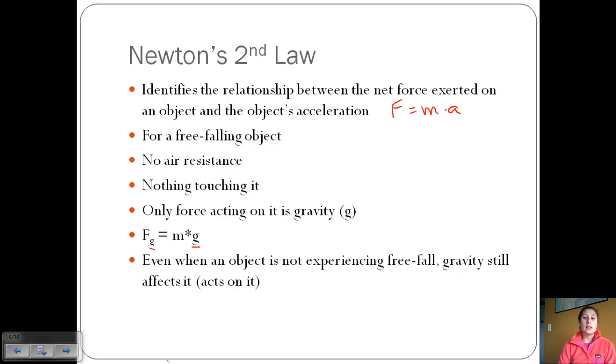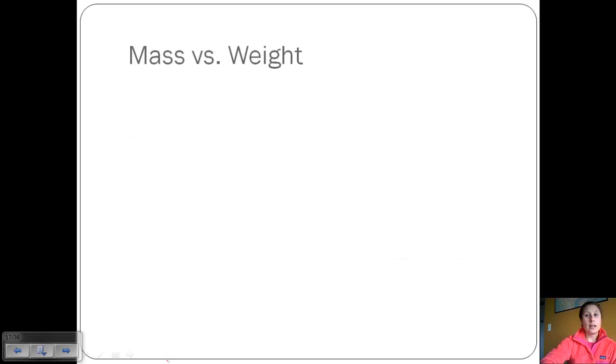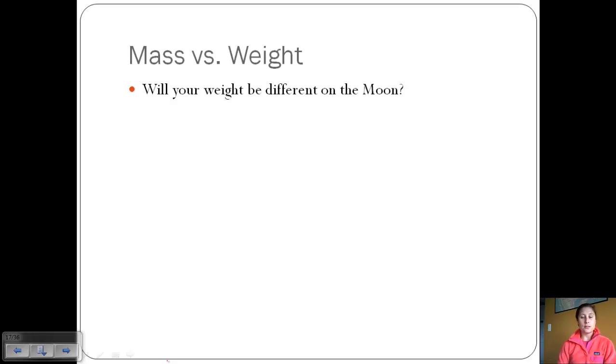So even when an object is not experiencing free fall, we know that gravity still affects it. It acts on everything. It's what keeps you in your chair instead of you floating around. And then, obviously when you go to space, because of that lack of gravity, that's why you're floating around. So gravity is acting on you all the time, even if you're not falling, plummeting to Earth, for whatever reason. Okay, so we know that mass is a part of this relationship.